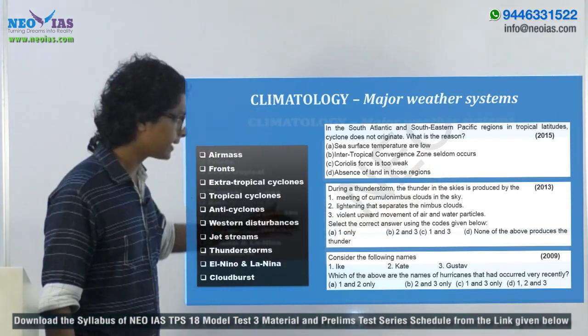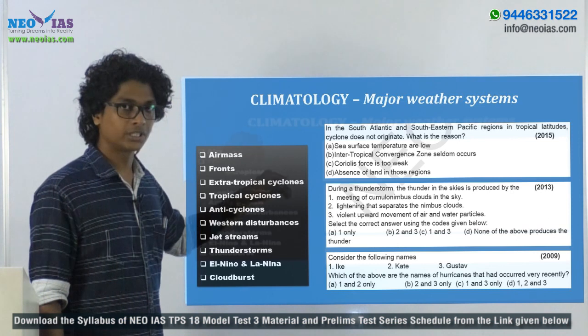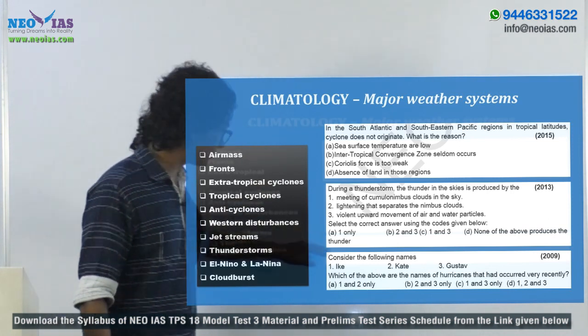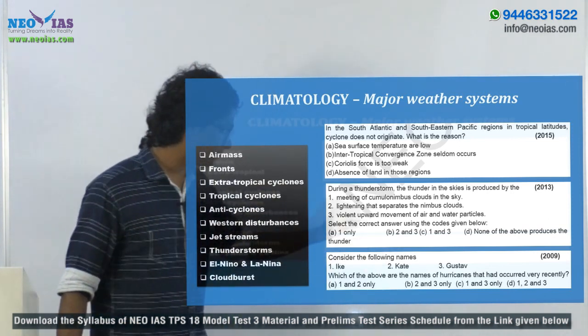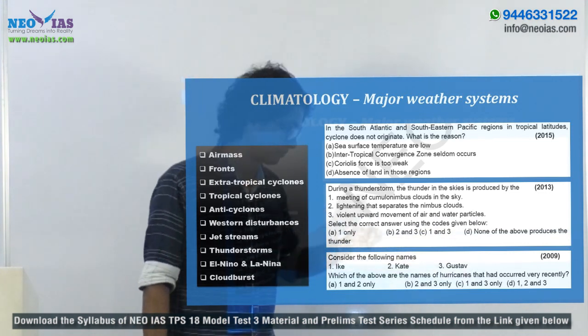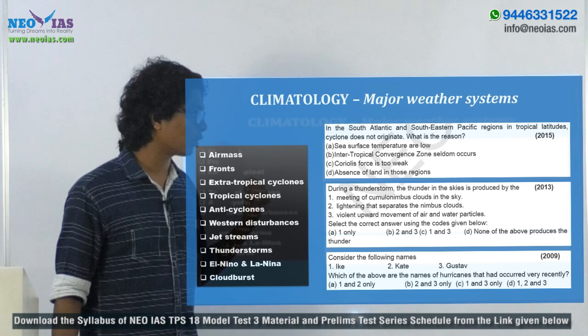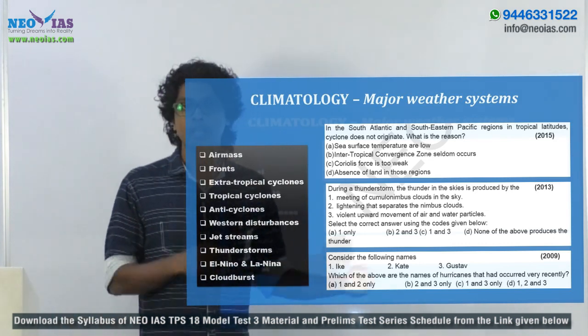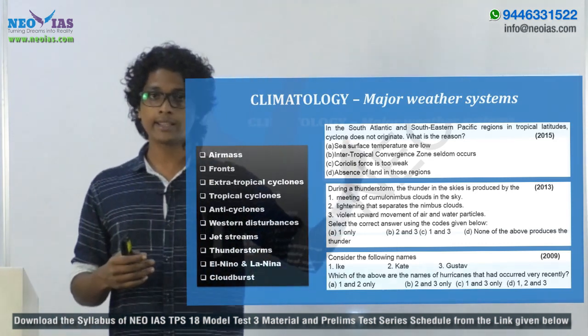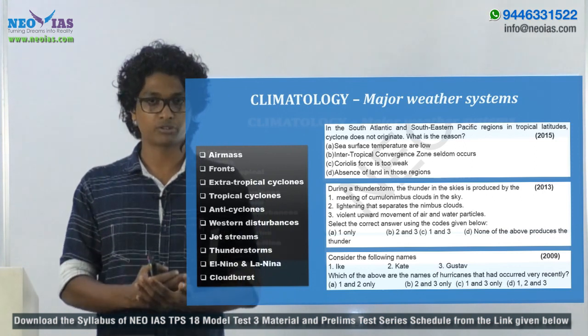Then another 2009 question related to the cyclones: consider the following names, and 3 names of cyclones or hurricanes are given there. Which of the above are the names of hurricanes that had occurred very recently, right? Now as you might know, the hurricanes or tropical cyclones are in the news.